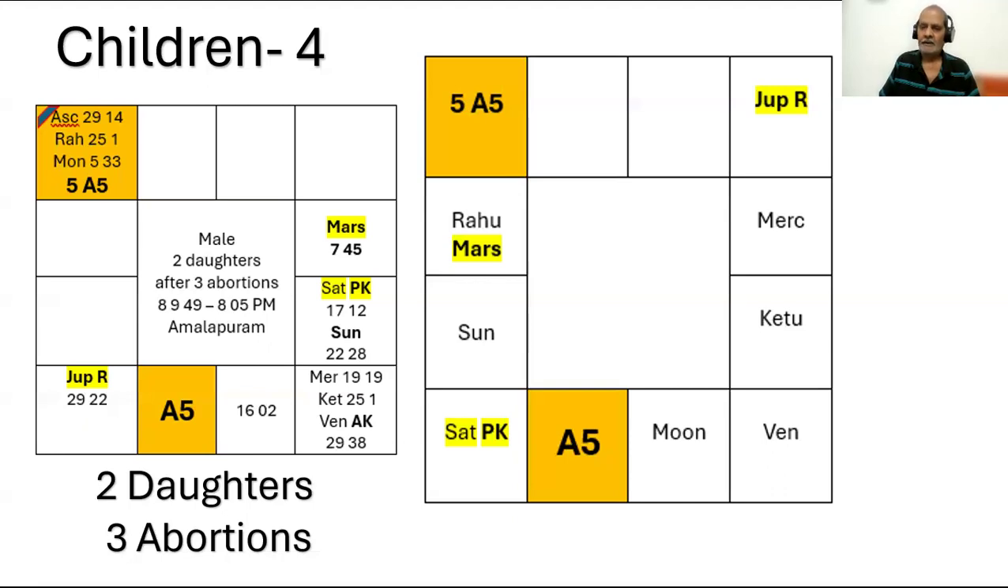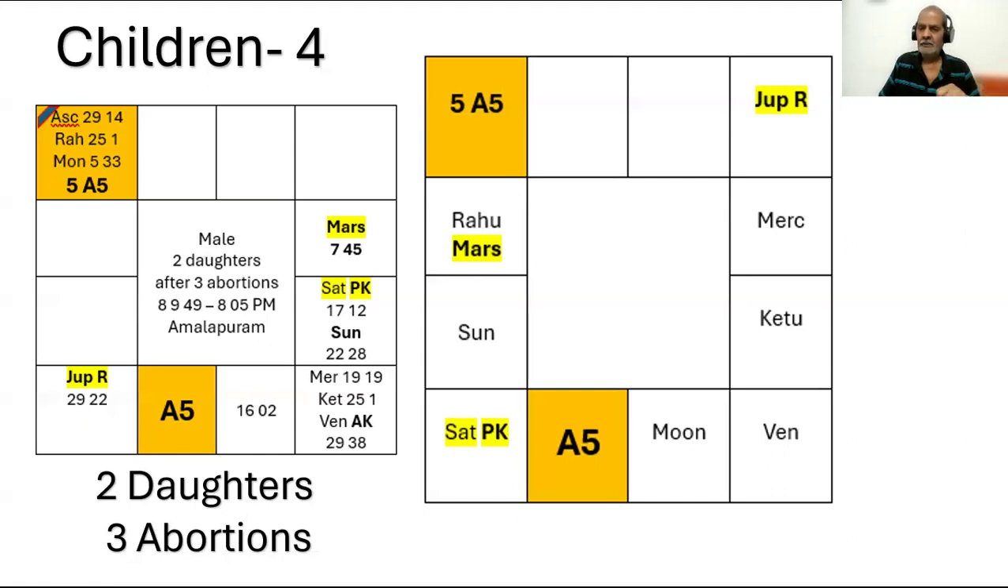Venus is a debilitated planet. It is aspecting fifth from A5, Pisces. It is aspecting the Lord of fifth from A5, Jupiter. Then it is aspecting Saturn PK. So this debilitated Venus is aspecting everything connected to children in this horoscope. Then Mercury in a feminine sign, that is an even sign, is aspecting Mars and A5 also.